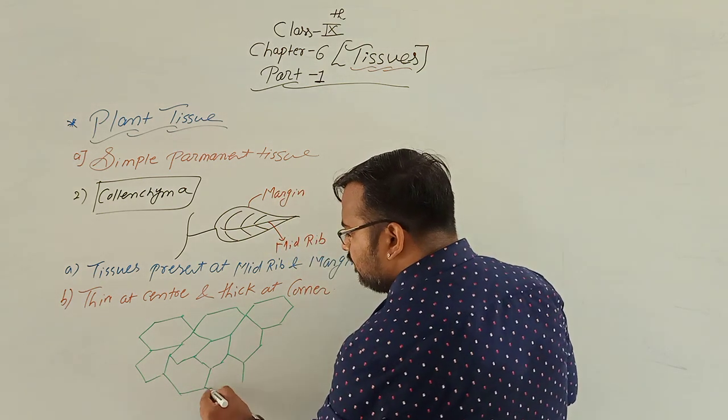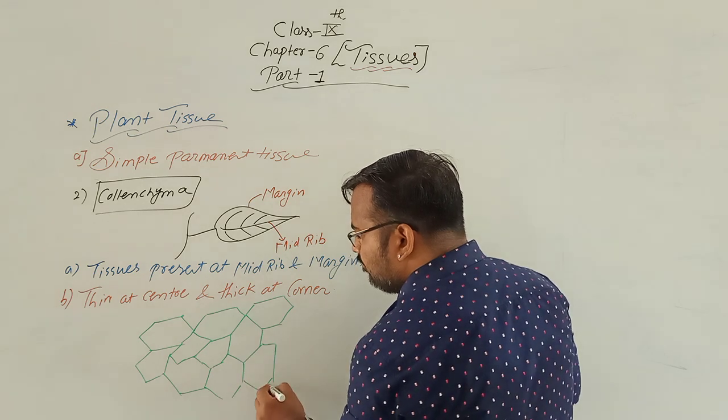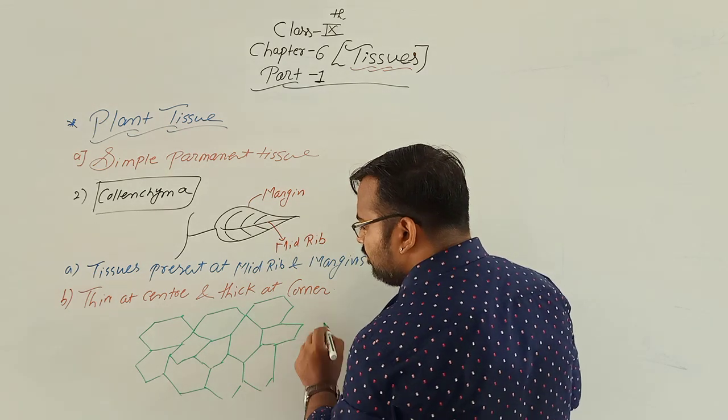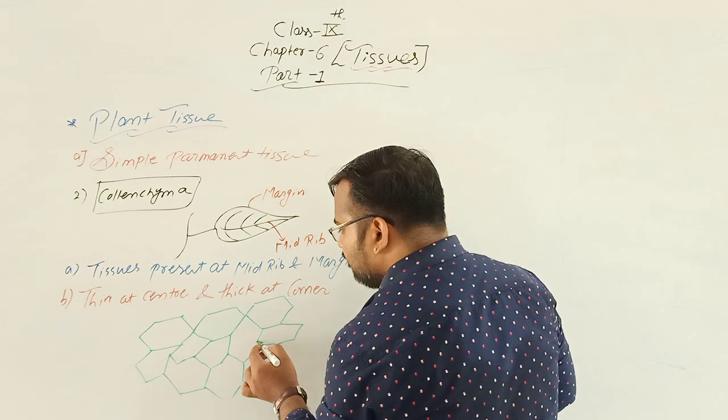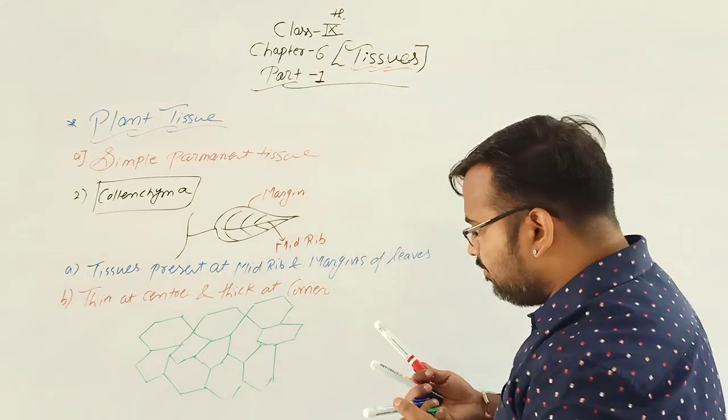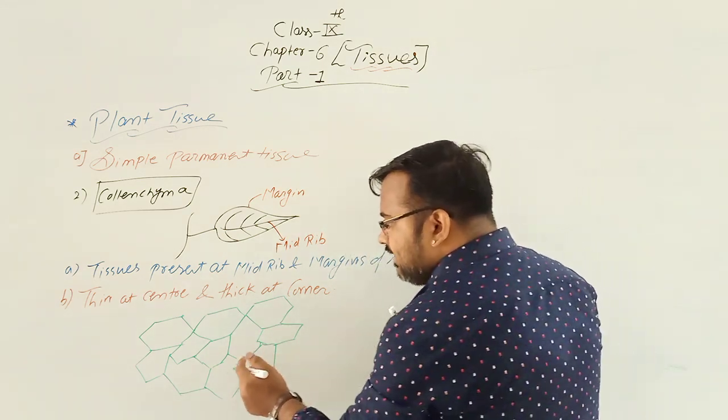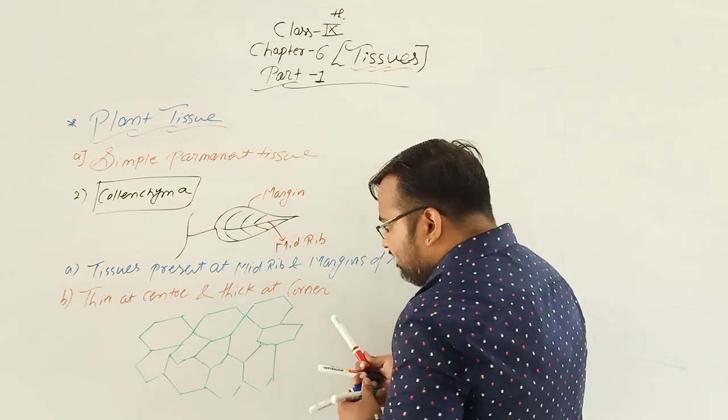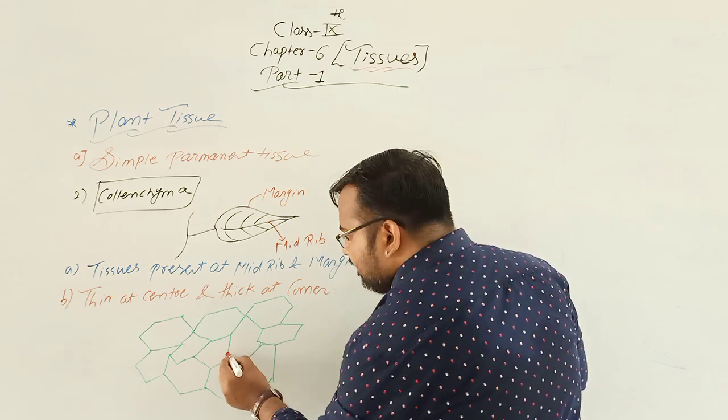So hexagonal shape is present, and they are thin at the center but thick at the corners.